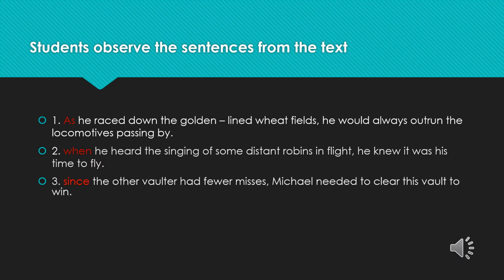Students, observe the sentences from the text. The first one: As he raced down the golden lined wheat fields, he would always outrun the locomotives passing by. The second one: When he heard the singing of some distant robin in the flight, he knew it was his time to fly. The third one: Since the other vaulter had fewer misses, Michael needed to clear this vault to win. So, children, these three sentences are a little bit different from the other ones. Let us see how.